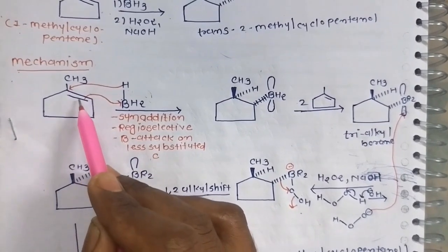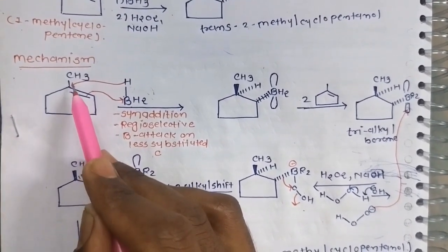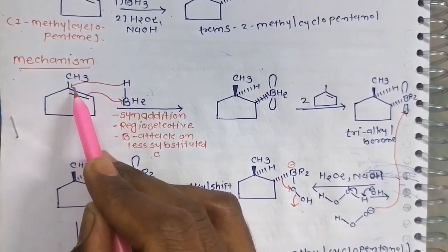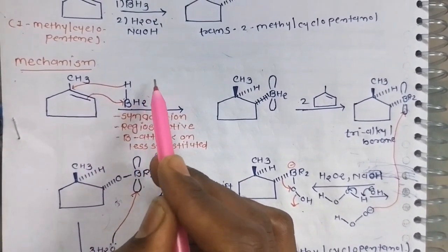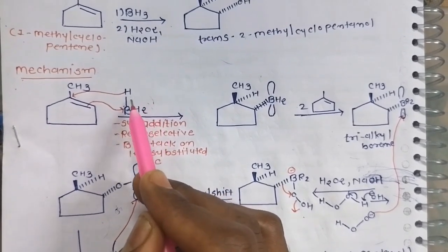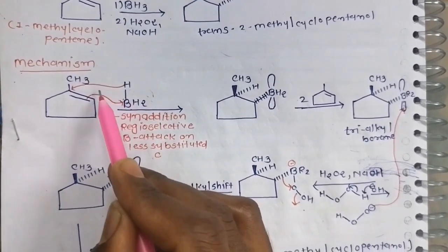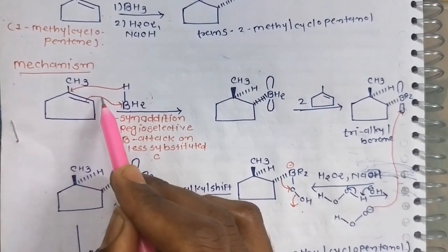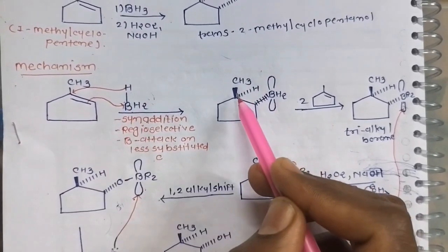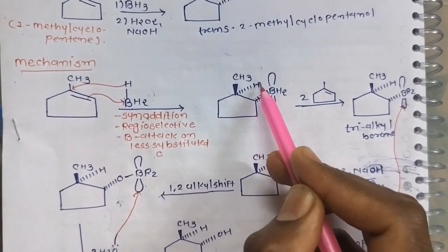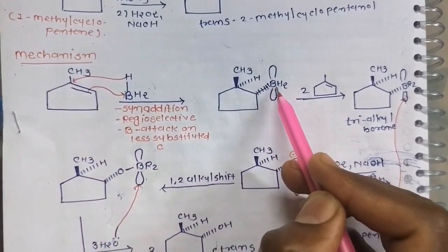The carbon-carbon pi bond is broken and new carbon-hydrogen and carbon-boron sigma bonds are formed. And boron always attacks the less substituted carbon from the less sterically hindered side via syn addition of hydrogen and boron.